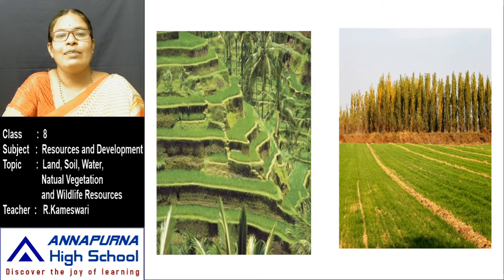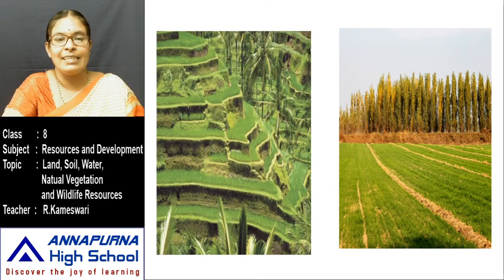Next, terrace farming. You see here, terrace farming is like that. Broad flat steps or terraces are made on steep slopes so that flat surfaces are available to grow crops. They reduce surface runoff and soil erosion.